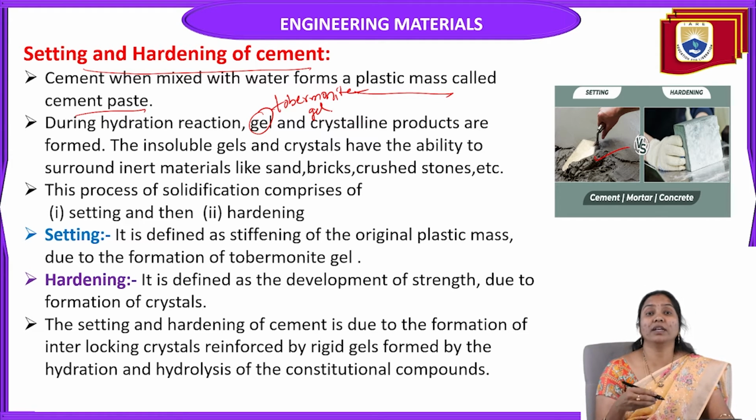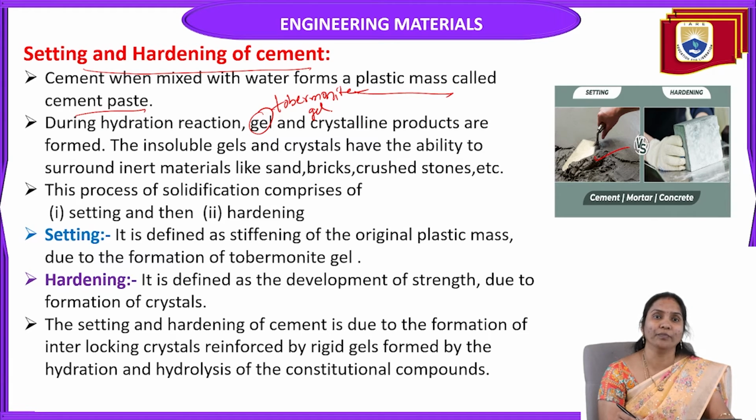So cement, when we mix it with water, forms a plastic mass called cement paste. During the hydration reaction, it produces gel and crystalline products. That means during the reactions in the setting and hardening process, it produces tobermonite gel and calcium hydroxide crystalline compounds.